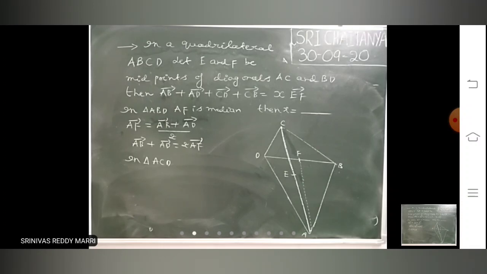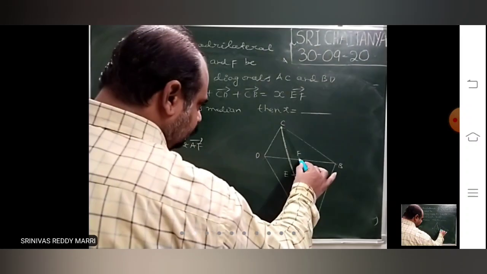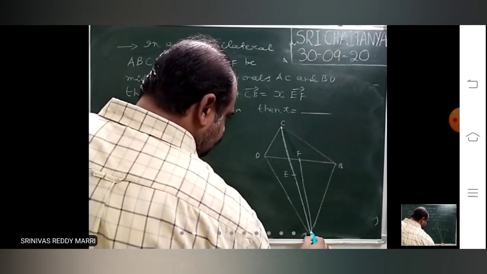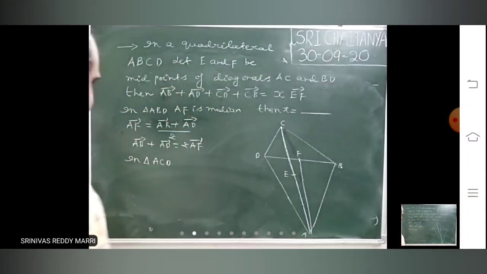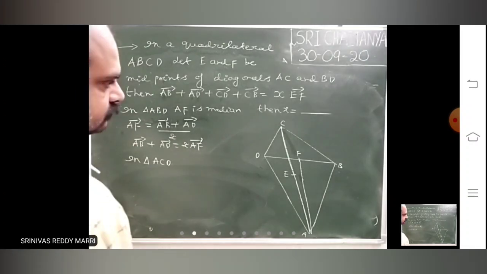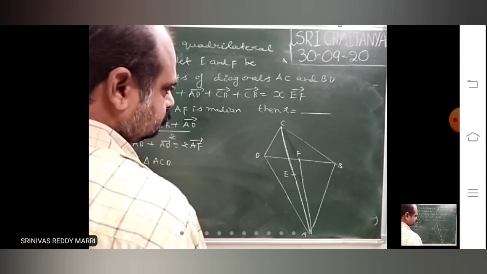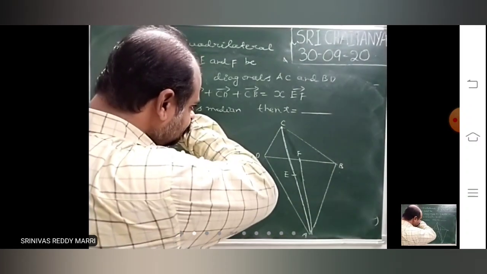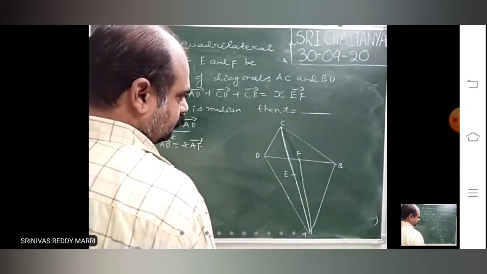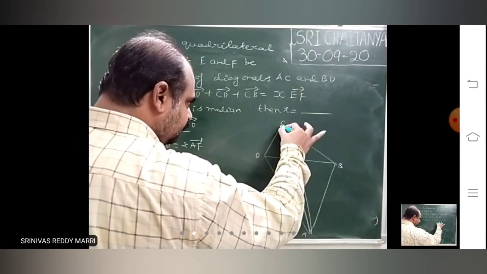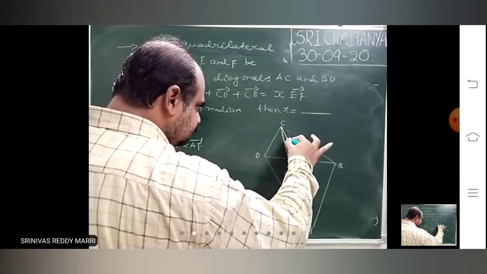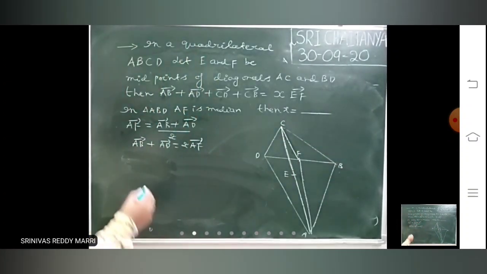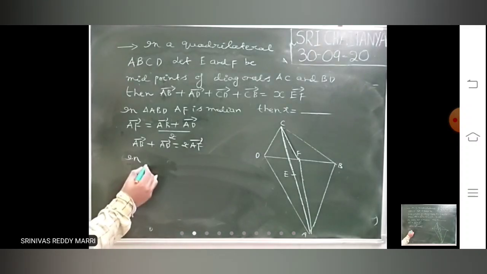So, that's approximation AF bar. AF bar is nothing but AB bar plus AD bar by 2. Okay, no problem. Write down. I have mistaken. So in triangle, same you write.